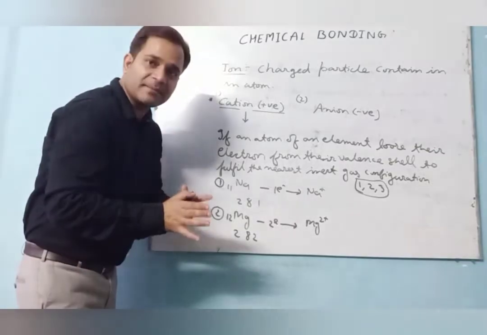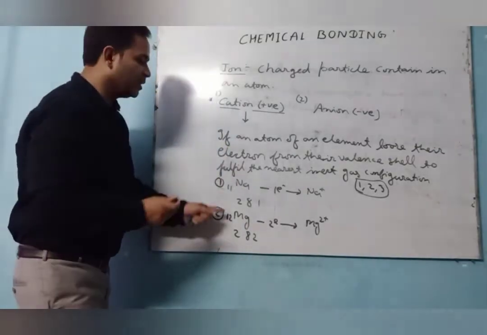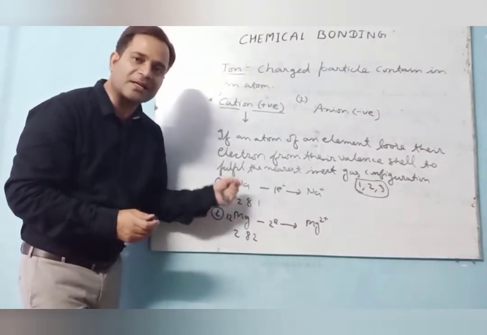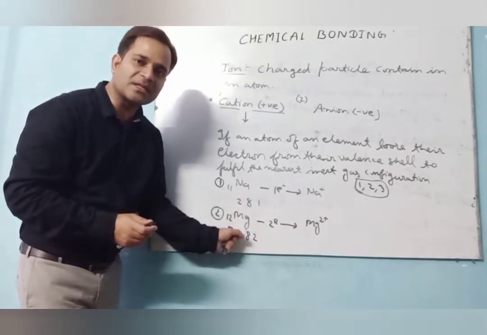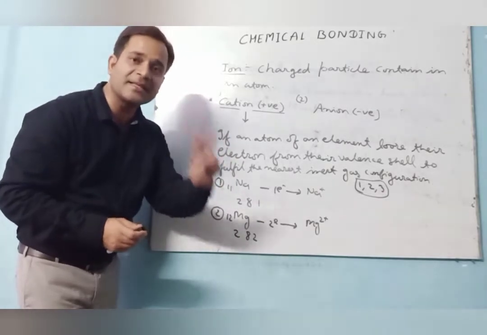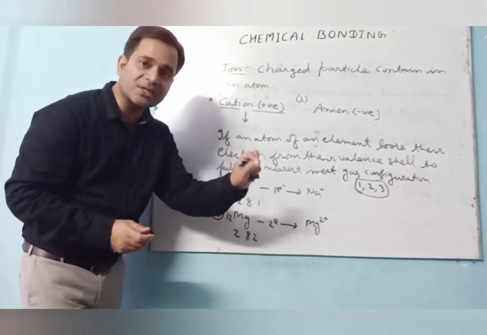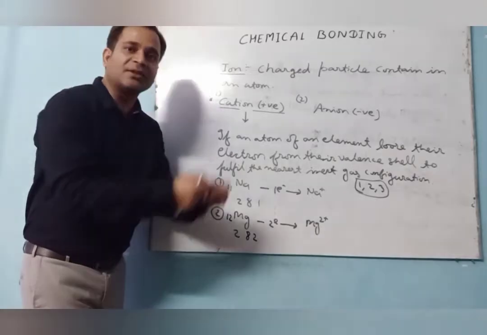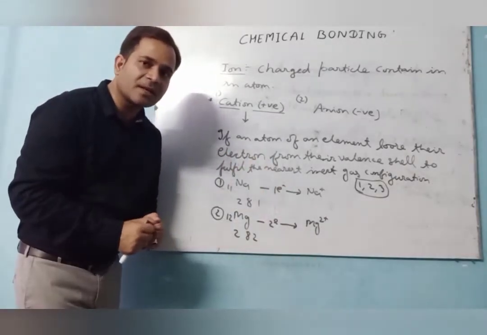To become stable, to fulfill the inert gas electronic configuration. So that's why I am saying magnesium is cation, or the electropositive charge containing. Necessary to become stable, either to lose or to gain.